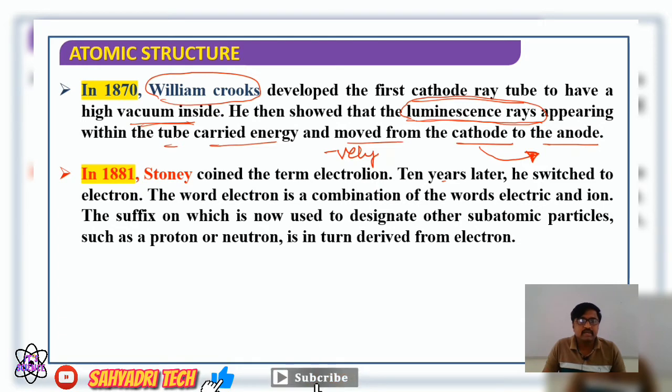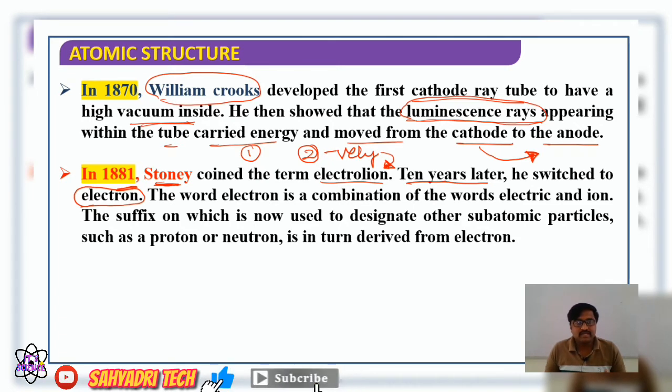William Crookes noticed those rays carry energy and contain some negatively charged particles. Later, in the year 1881, a scientist called Stoney coined the term electrion for those negatively charged particles. Ten years later, Stoney renamed those electrions as electron.